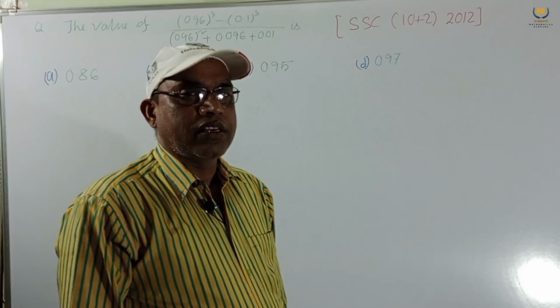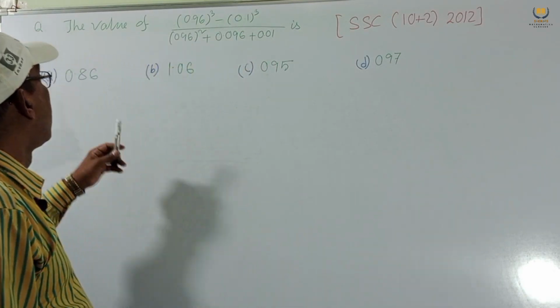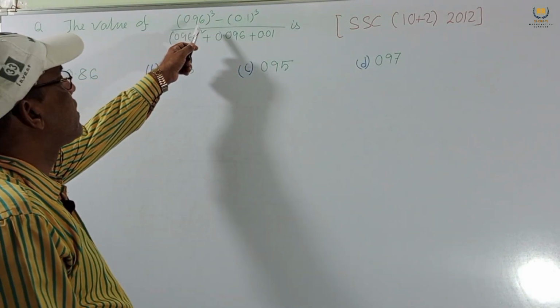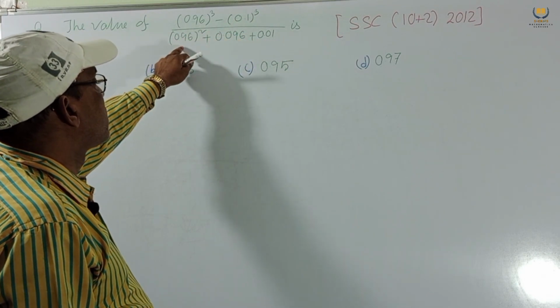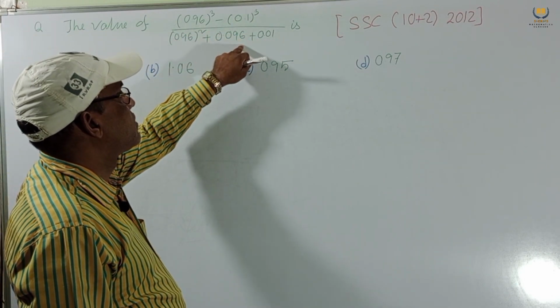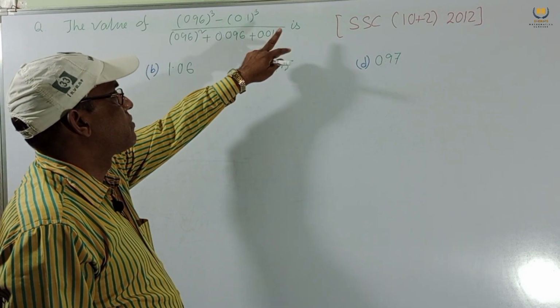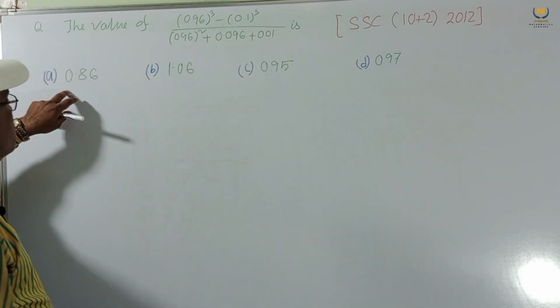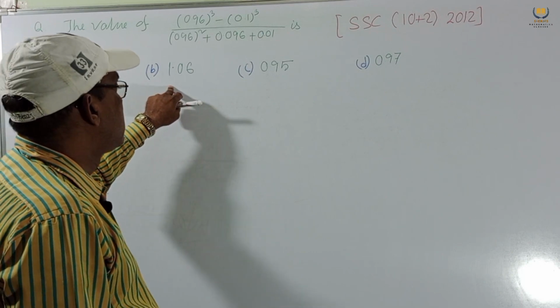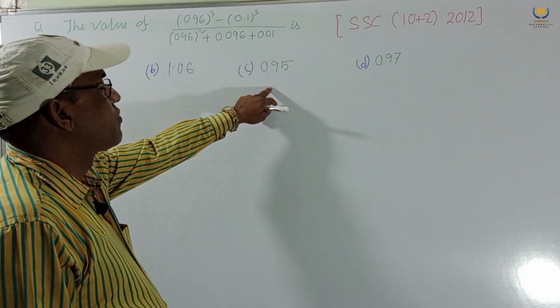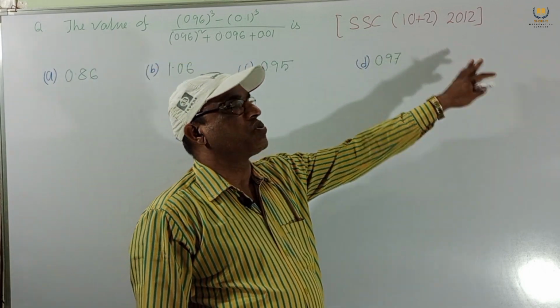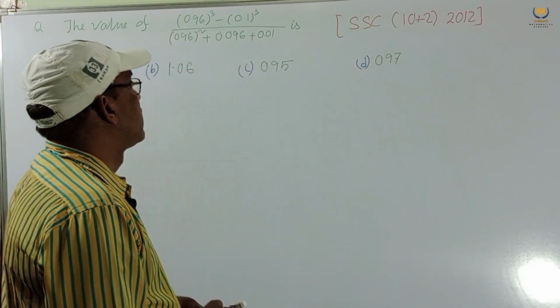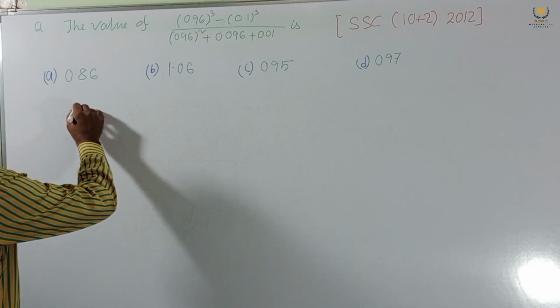Consider this problem. The value of 0.96 whole cube minus 0.1 whole cube divided by 0.96 whole square plus 0.096 plus 0.01 is 0.86, 1.06, 0.95 and 0.97, and it was set in SSC 10+2 2012. Now we consider this problem.